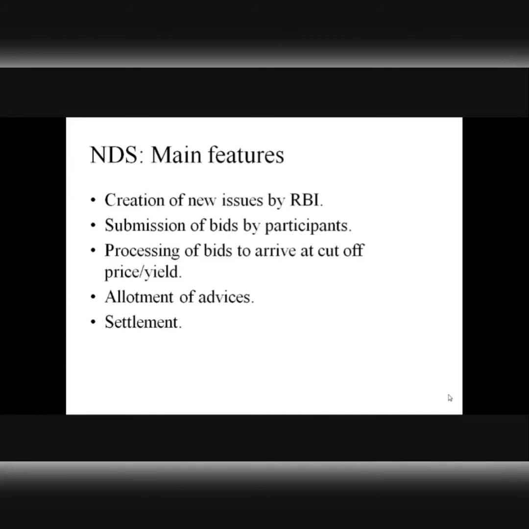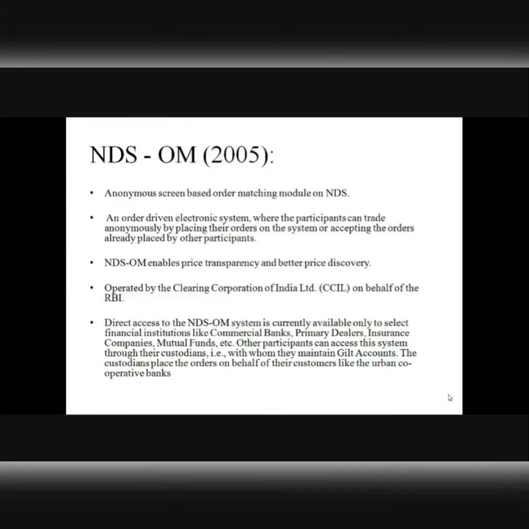So all the necessary things needed in a primary offer of government securities made by the government are electronically handled by this particular interface. That brings efficiency to the stakeholders involved in sale, purchase, or investment of government securities in the money market. Now let's look at the NDS order matching module that was launched in the year 2005.